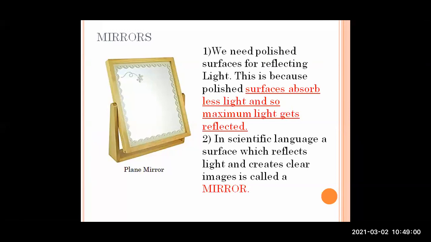Second thing, in scientific language, a surface which reflects light and creates clear images is called a mirror. Okay, what does a mirror do? It has a coating which makes it opaque. It has a lead oxide coating which makes it opaque, and it absorbs less light, whereas it reflects maximum light. Okay, and when such a type of surface is created which creates clear images, then we will call it a plane mirror. The mirror which we use inside our home is an example of a plane mirror.